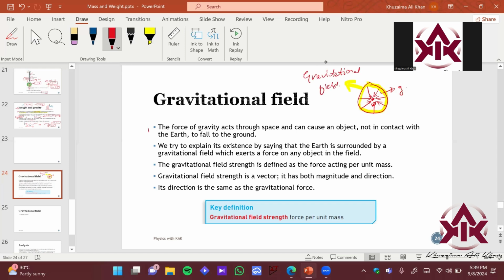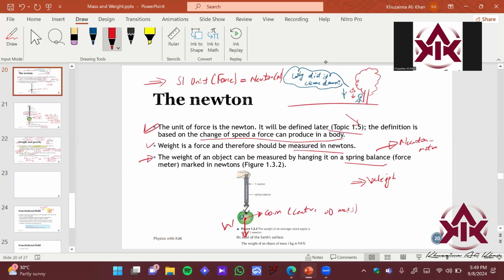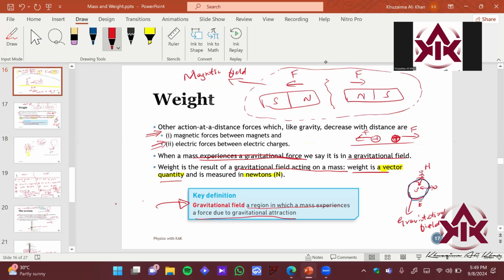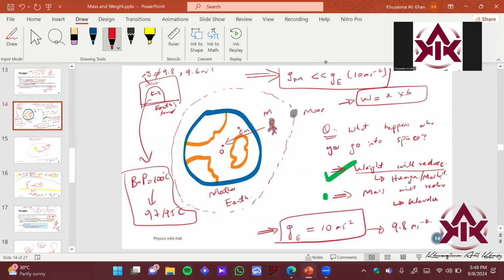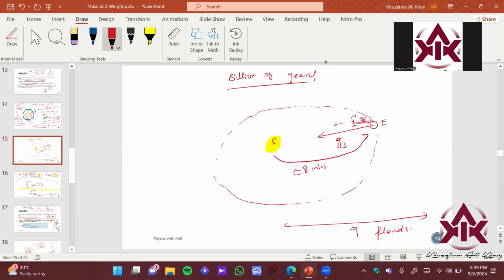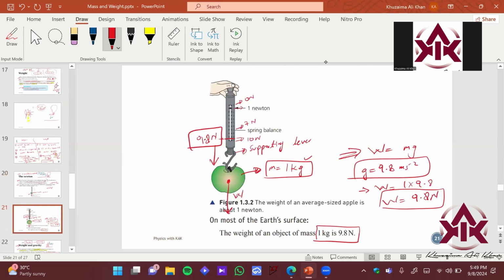So the force of gravity acts through the space and can cause an object, but not in contact with the Earth, to fall to the ground. As I told you in the example before, in the last class, even if you are in space, but you are near the Earth, your Earth will be pulling you towards itself. So gravity is a force that acts without any contact, right? Even if you are far outside the Earth's boundary, still there will be a force of gravity that will try to attract you, but it will be pretty small compared to on the surface. If it is 10 here, there it could be around 3 or 4, right?